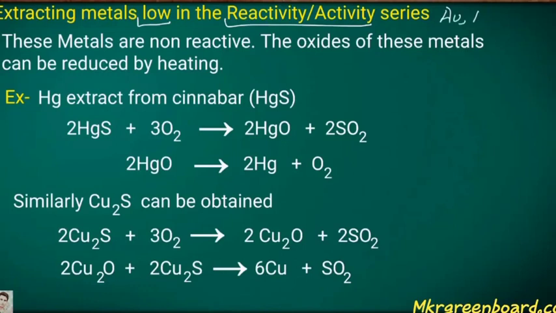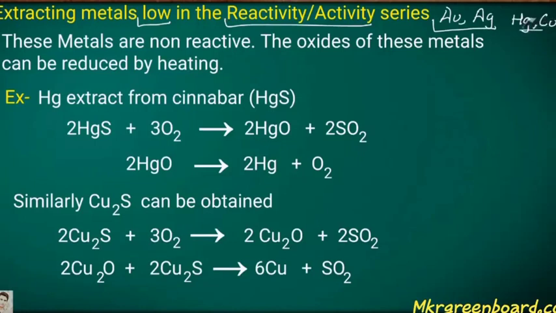What is the formula of cinnabar? You can write HgS, which is known as cinnabar. And if asked what is the function of HgS, you can write that cinnabar is useful for the extraction of mercury.